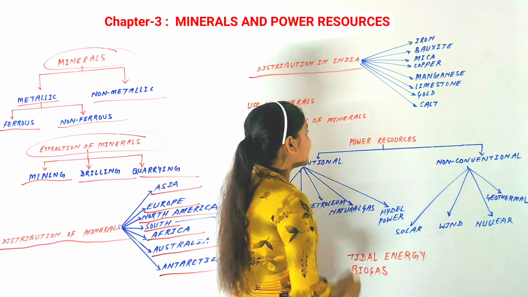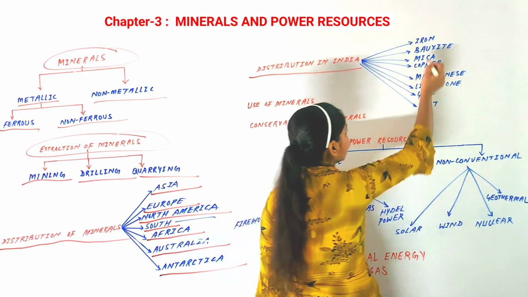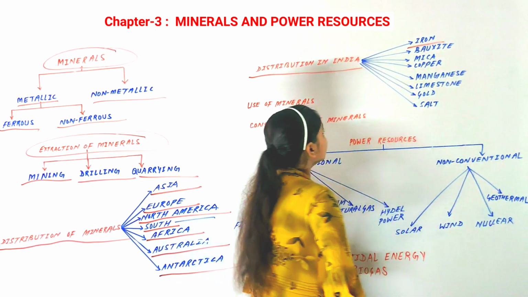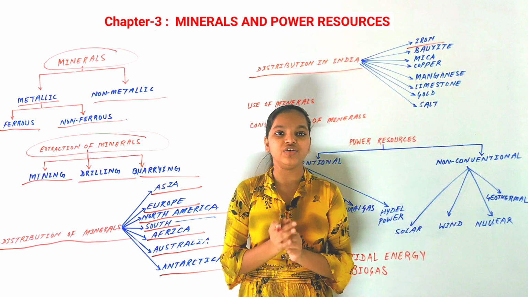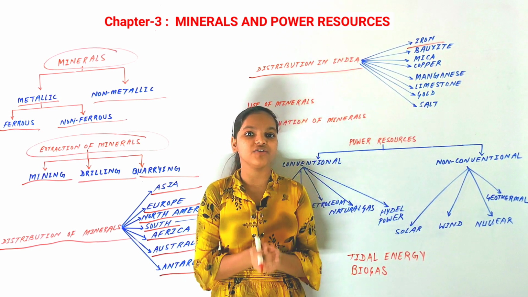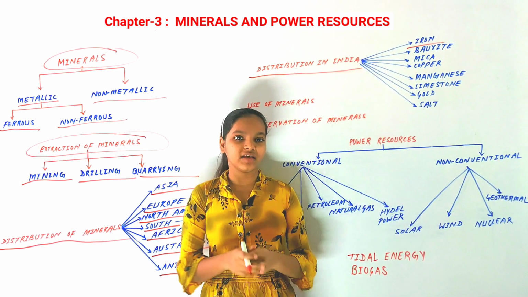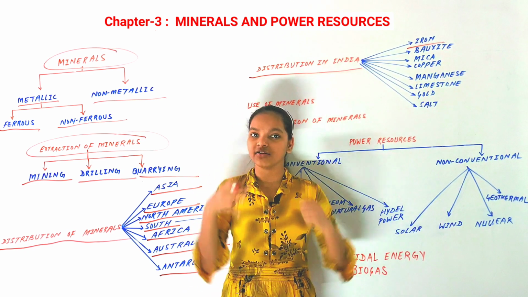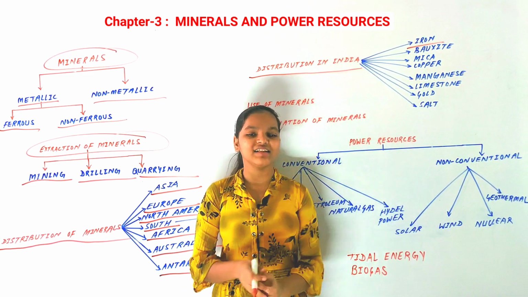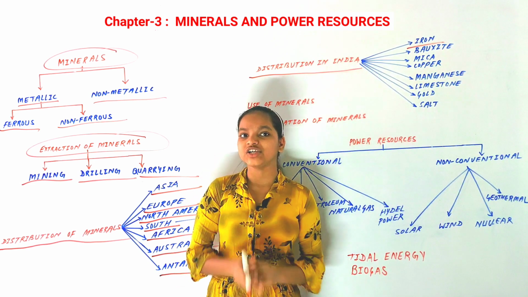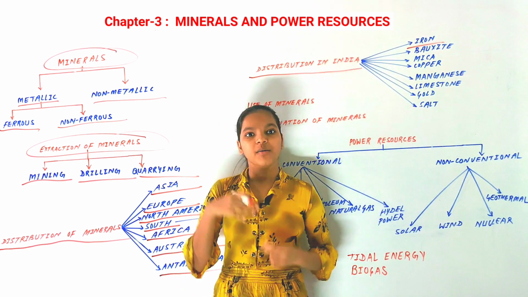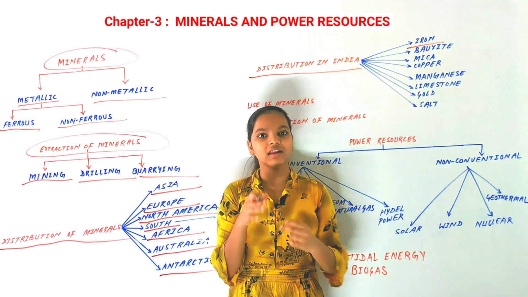So our first mineral or subtopic is iron. You know that India is also a major producer of iron ore, and there are many states where iron ore is found, and those states are Jharkhand, Odisha, Goa, Karnataka, Maharashtra, Chhattisgarh and Madhya Pradesh.